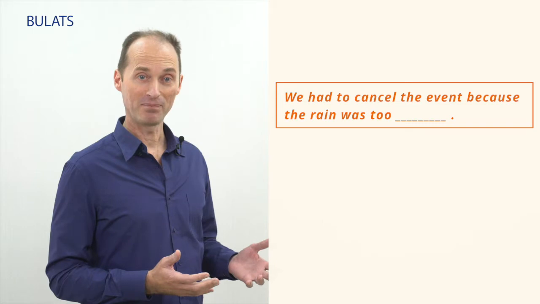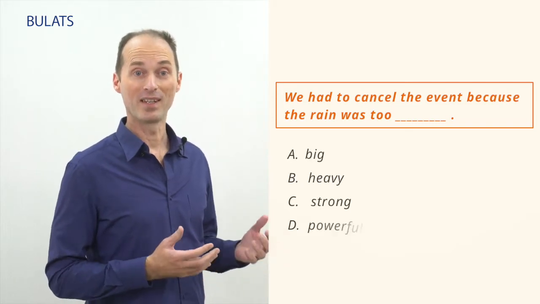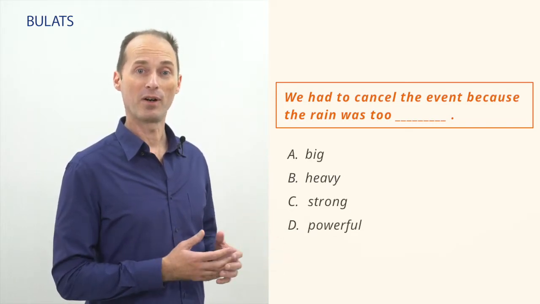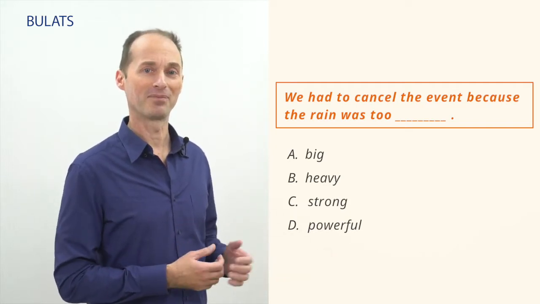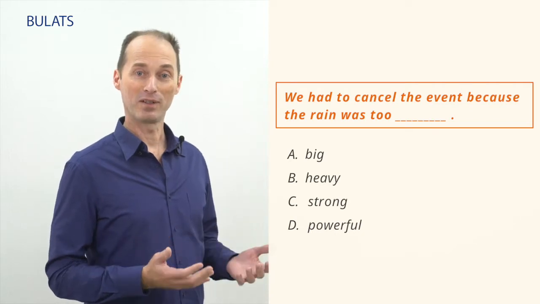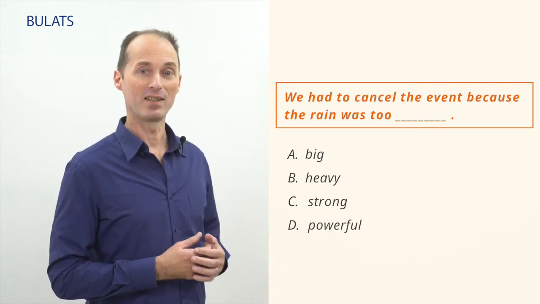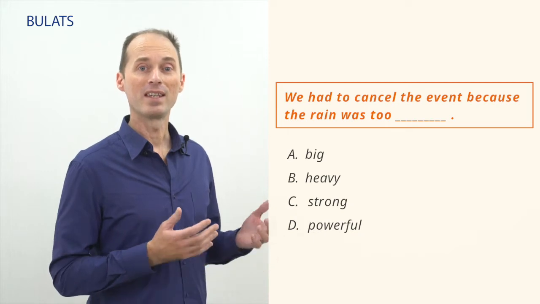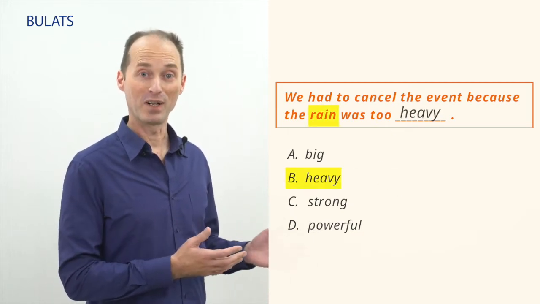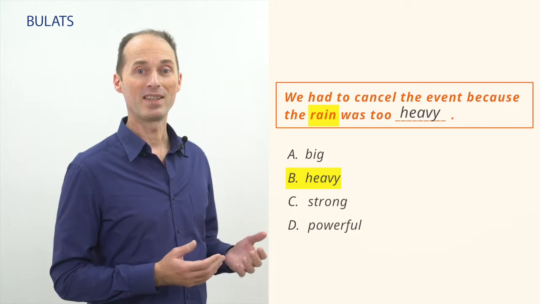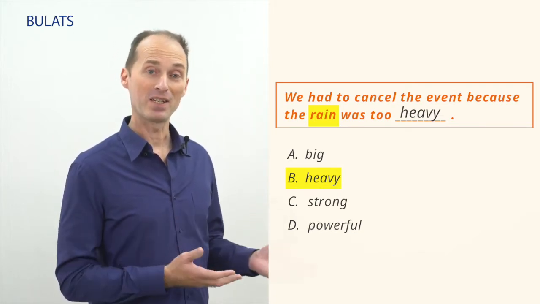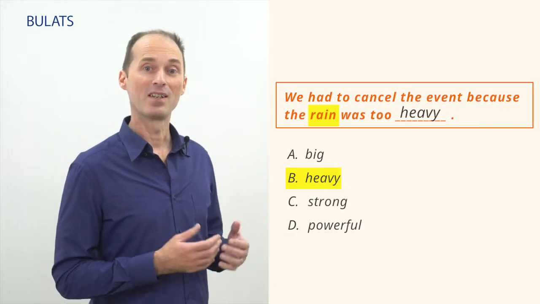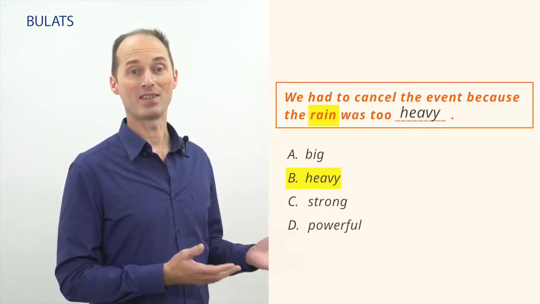To be good at a language, we need to know what words mean and how they're used with other words, and in this question, we're asked to show our understanding of how English normally expresses this idea of a lot of rain. Someone with an A2 level of English is likely to have seen these friends together enough to know that heavy is by far the best friend for rain. We can say they're close collocations which is basically the grammatical way of saying they're best friends or BFFs. So in this case, the best answer is B.